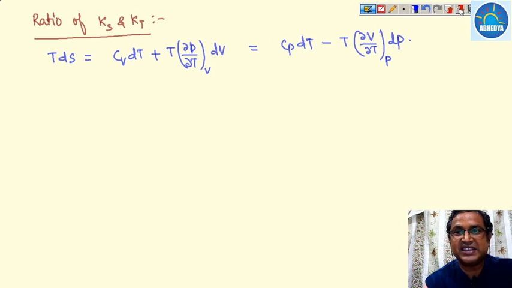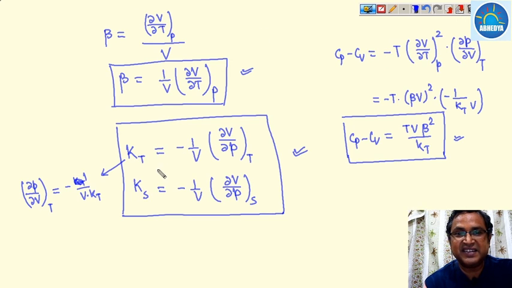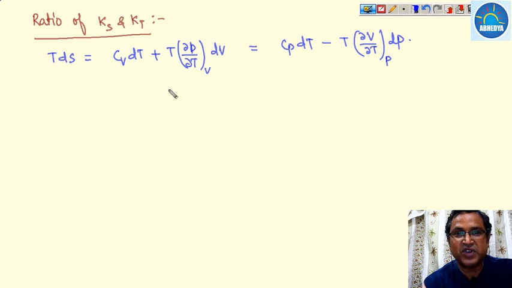Ks and Kt are nothing but the ratios of del V upon del P with respect to entropy and temperature. So if you have to find this ratio for Ks and Kt, then obviously for an isothermal process and for an isentropic process, that is, where the entropy remains constant, TdS must be 0.